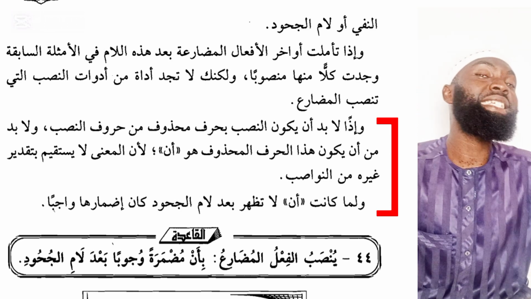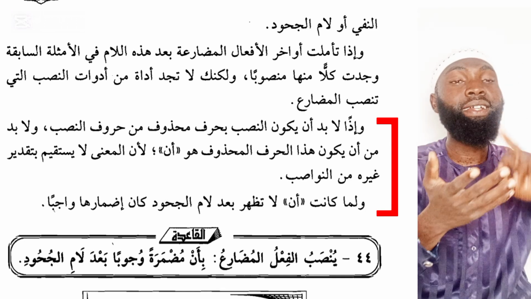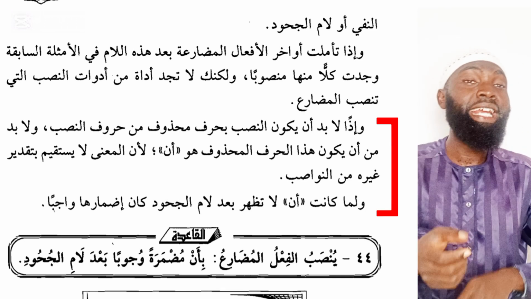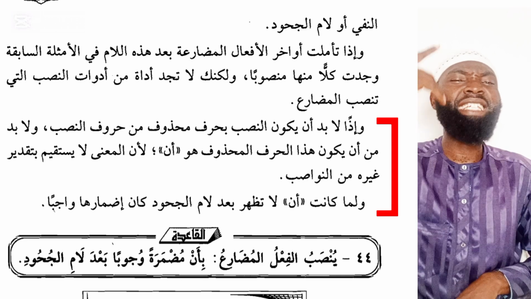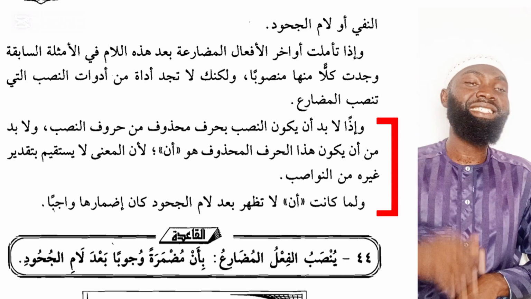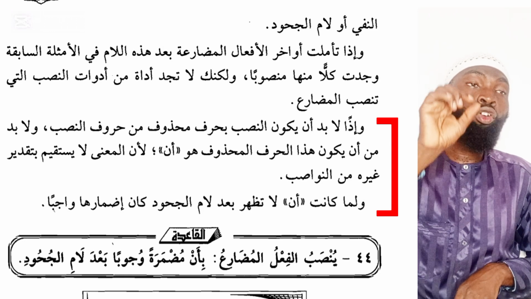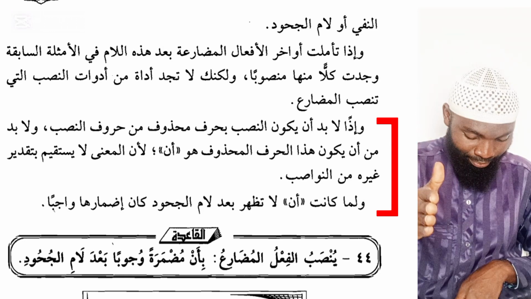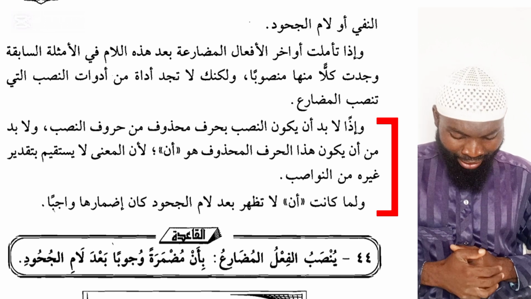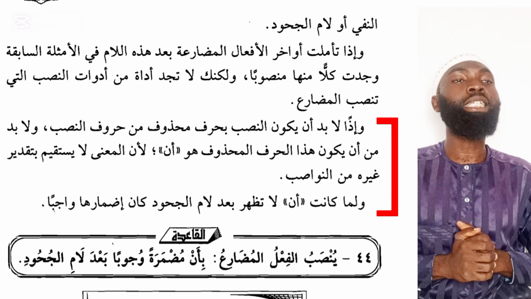Because if you decide to place any of the other subjunctive particles like lan, kay, idhan after the lam juhud, you will see that it doesn't stand. So the conclusion will be that the only subjunctive particle that can be placed there is the word an. ولما كانت أن لا تظهر بعد لام الجهود كان إدمارها واجبا.